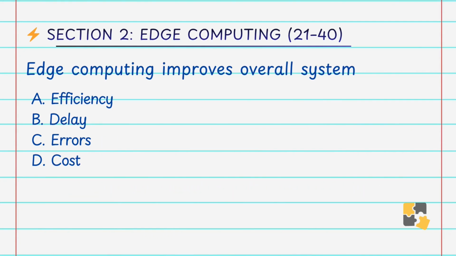Okay. Edge computing improves the overall system. A. Efficiency, B. Delay, C. Errors, D. Cost. Answer is A. Efficiency. It enhances the performance, reduces latency and optimizes resource usage.